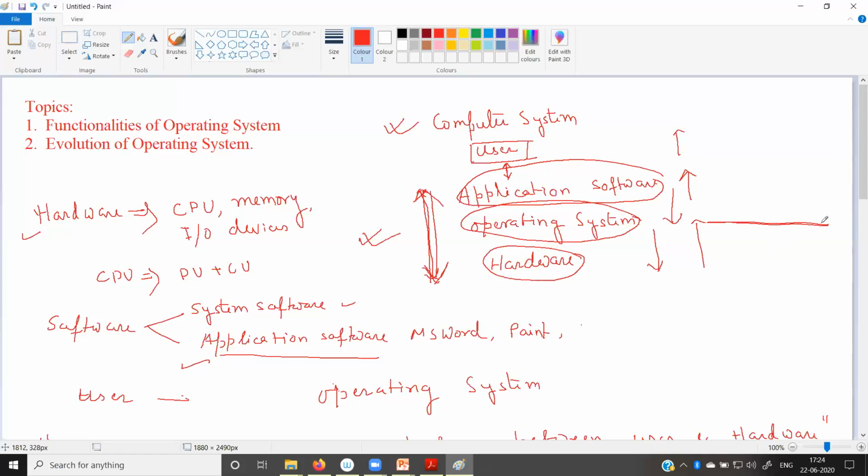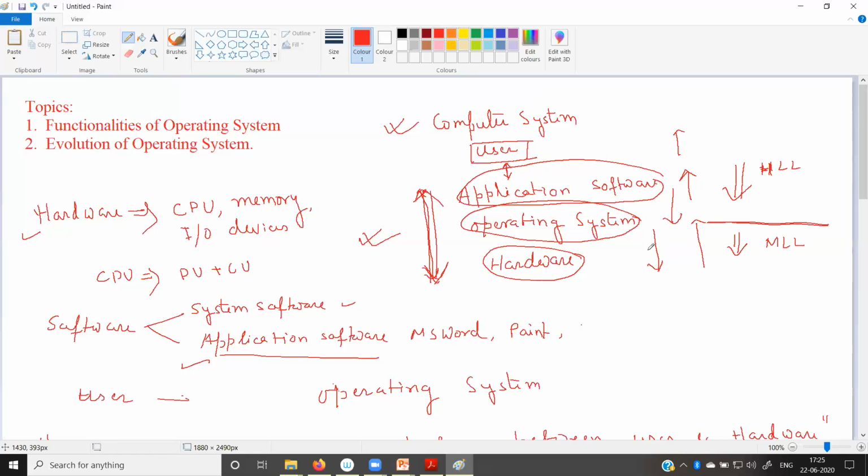Okay. So it creates an abstraction. So all the high level language, that means the language with which we are interacting, we are communicating, all the high level language instructions come to the operating system, and the operating system converts them to the machine understandable language, or we can say the machine level language.